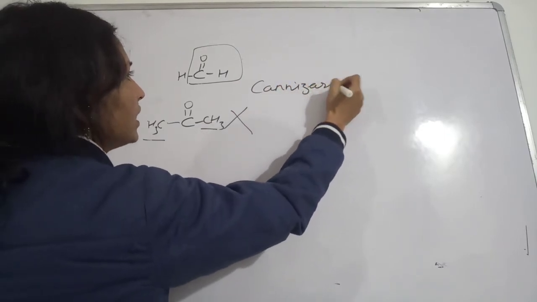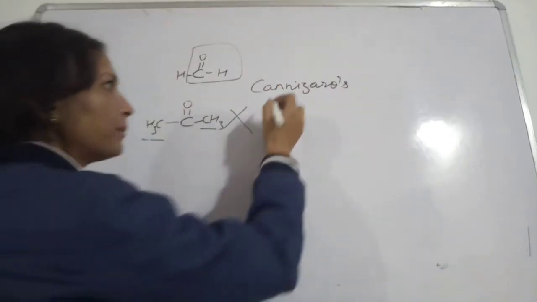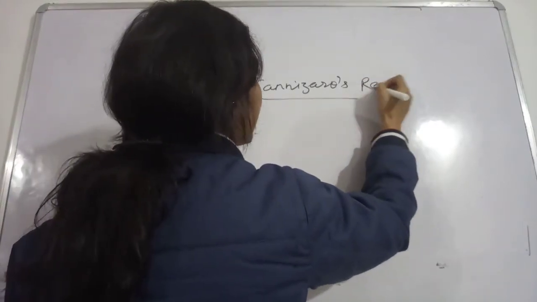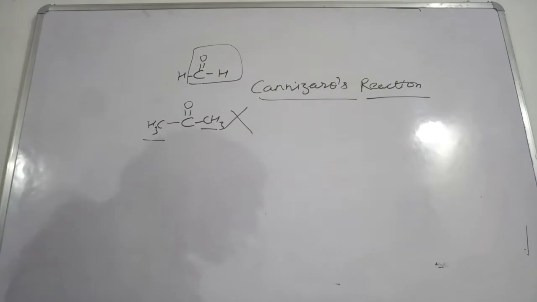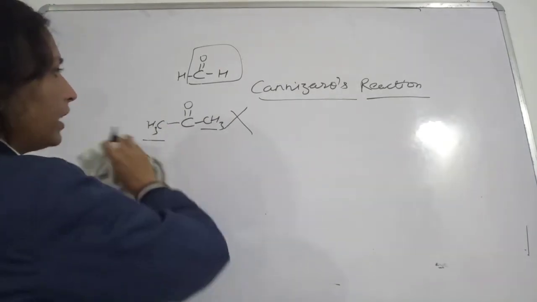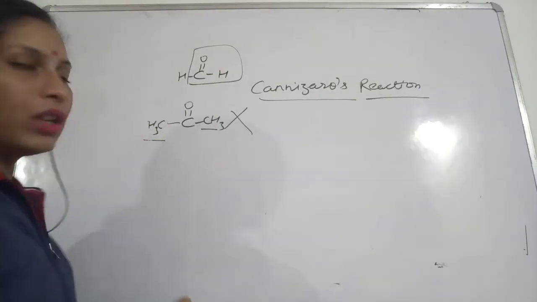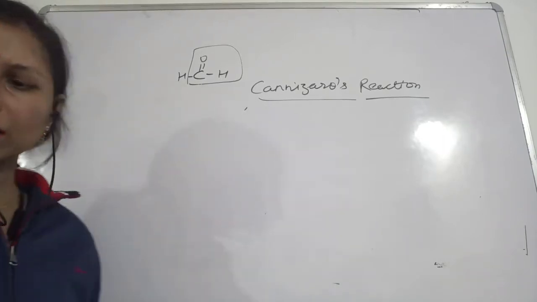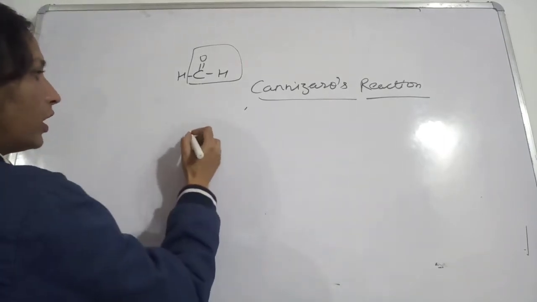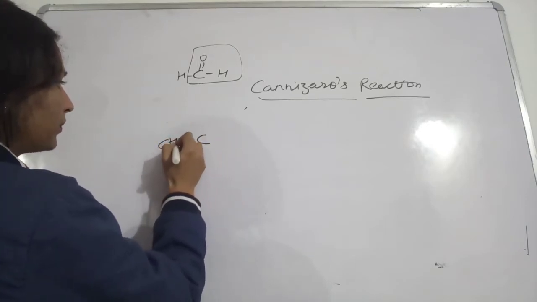For that, the condition is, see, in Cannizzaro's reaction, we should not have alpha hydrogen, so ketones are actually not showing this reaction. Suppose you are talking about this ketone.